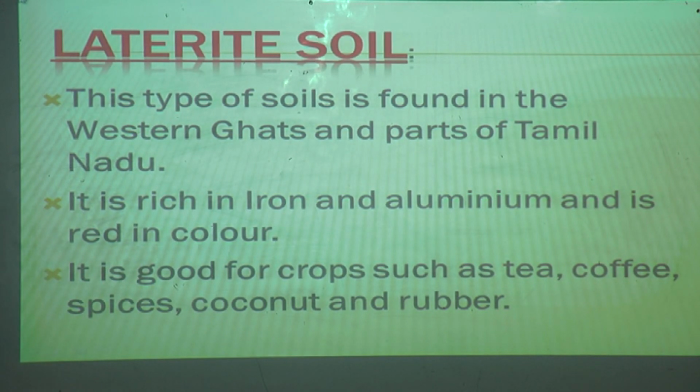And this laterite soil is rich in iron and aluminium, and it is red in color. It is good for crops such as tea, coffee, spices, coconut and rubber. So where this soil is there, what type of crops can be cultivated? Tea, coffee, spices, coconut and rubber.